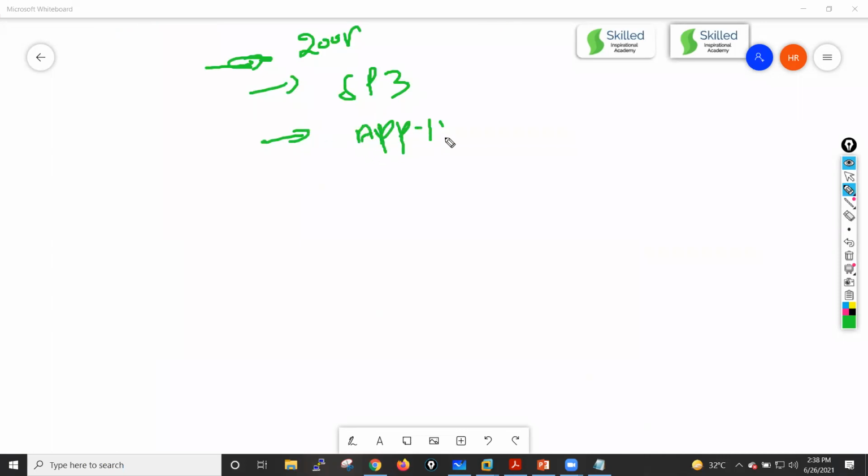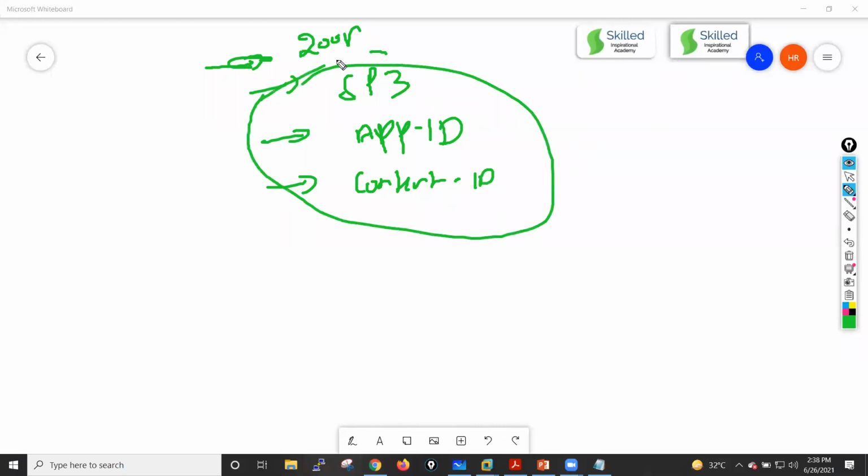Palo Alto is the first firewall that came with the App-ID feature and Content-ID feature, which were first introduced in Palo Alto. There is also one more feature, which is User-ID. Due to these three features, Palo Alto became so popular and boomed in the market at that time, because there was no solution that could provide all these features in one box, guys.